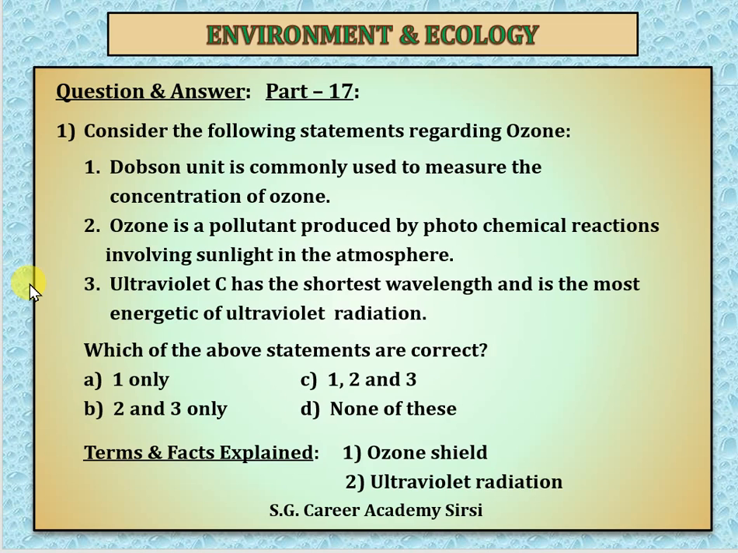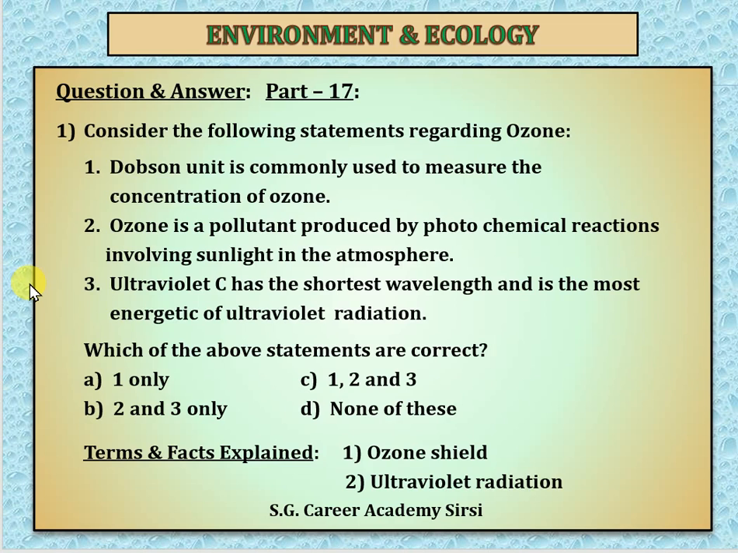Then the second statement, ozone is a pollutant produced by the photochemical reactions involving sunlight in the atmosphere. That is correct, because ozone is a pollutant in the bottom layer of the atmosphere. It reacts through photochemical processes and produces some kind of pollutant. So the second is also correct, the first one is also correct.